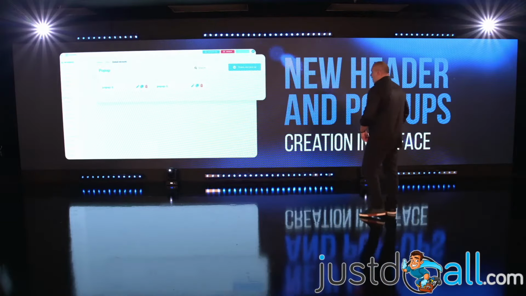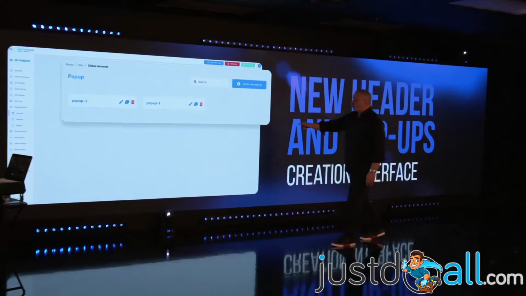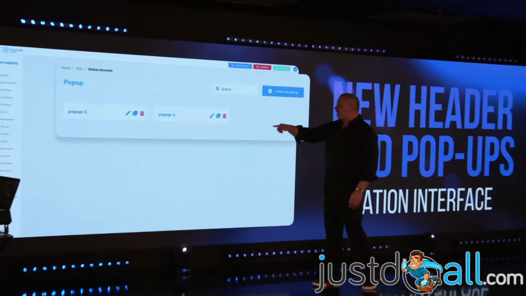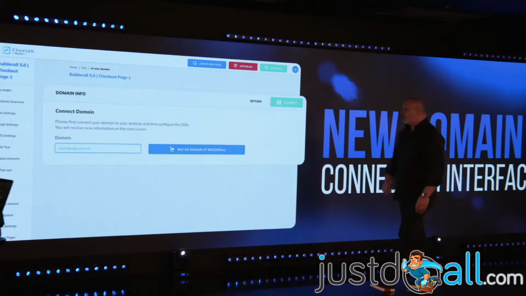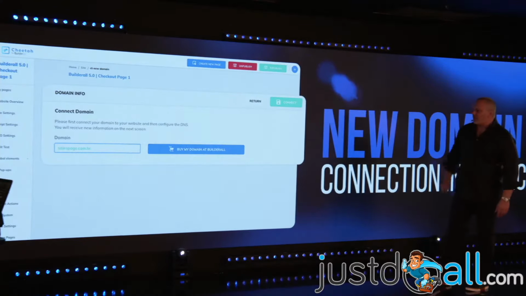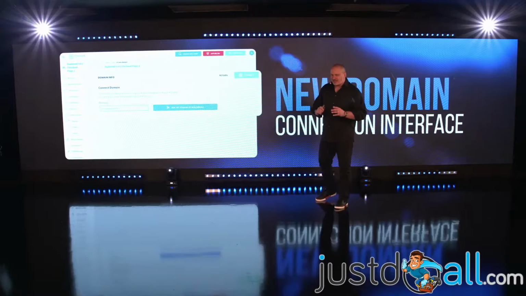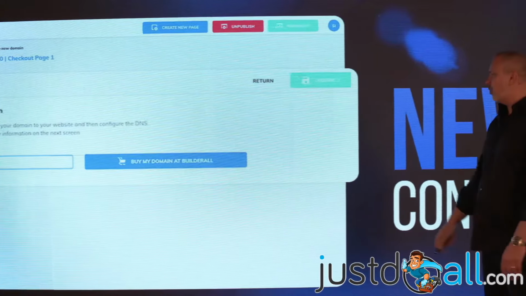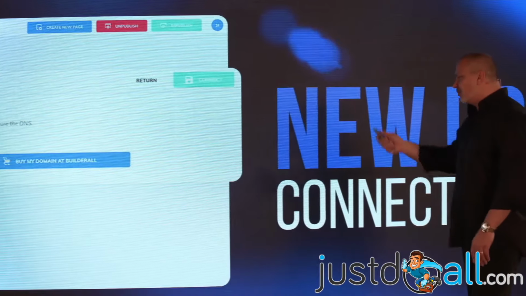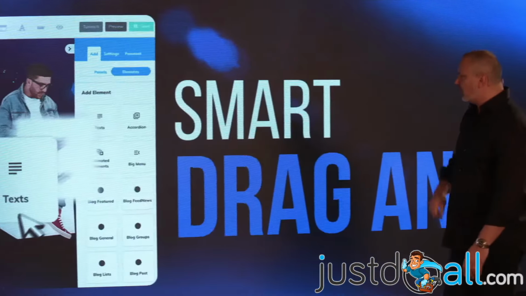Okay, so new header and pop-ups creation interface. So we're not using that ugly box anymore. Now we are using something way better and easier for you guys to work. And same thing to connect domains. Before, it was a little bit hidden in the whole system to connect domains. Now it's more in your face, easier for you guys to use the system to connect domains.